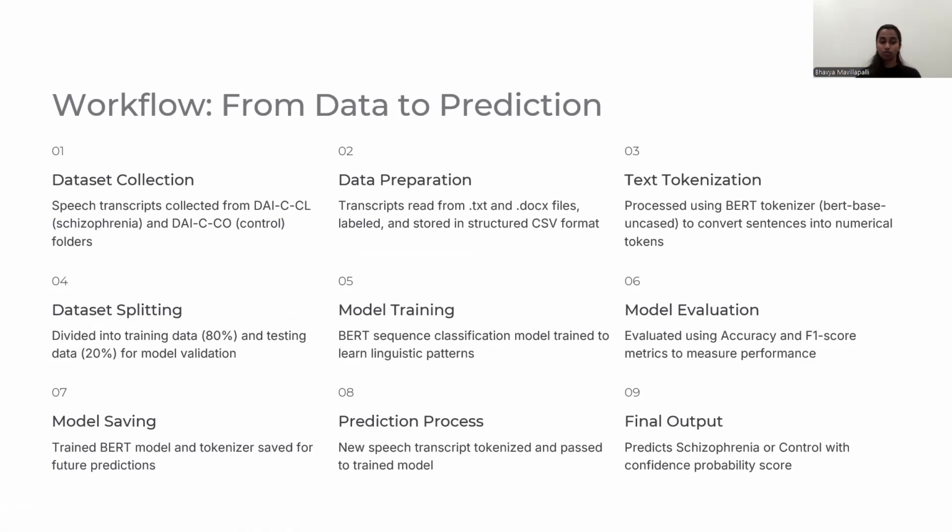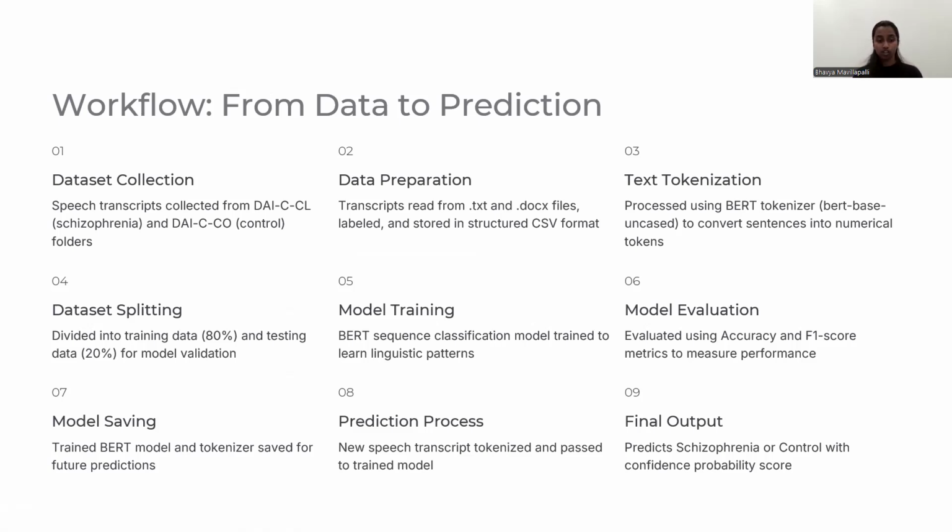Text tokenization means converting the text into numerical tokens using the BERT tokenizer, which helps the model understand the language. Then comes the dataset splitting, splitting the data into 80% training data and 20% testing data used for model validation. And model training means training the BERT model learns linguistic patterns, identifying features of schizophrenia.